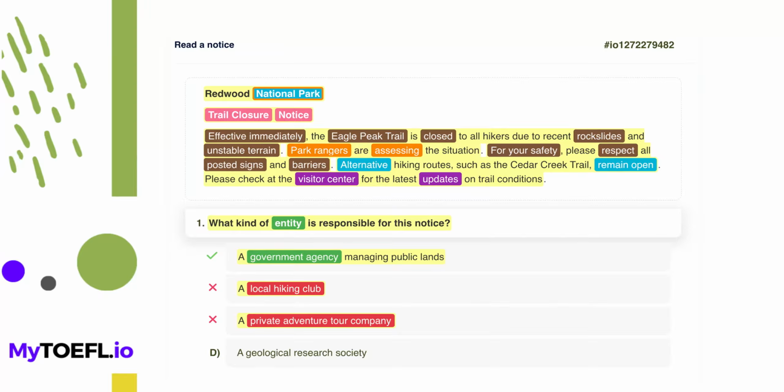Incorrect. Now let's take a closer look at option D, a geological research society. This option suggests a geological research society. Although rock slides and terrain are geological terms, the notice comes from the park administration itself, represented by the park rangers, not a specific research group. A society might study the rocks, but they don't manage the park's closures.